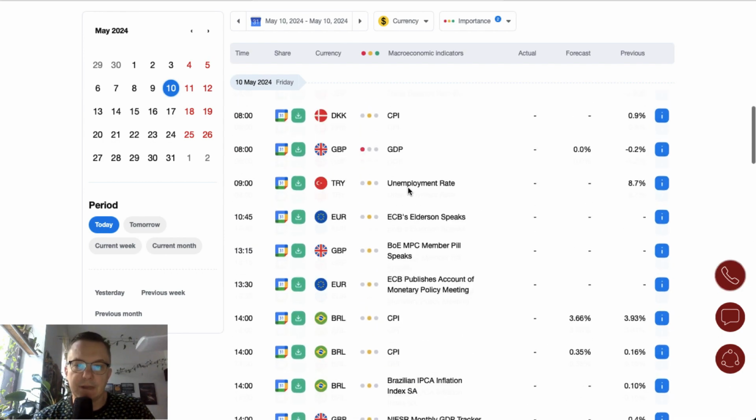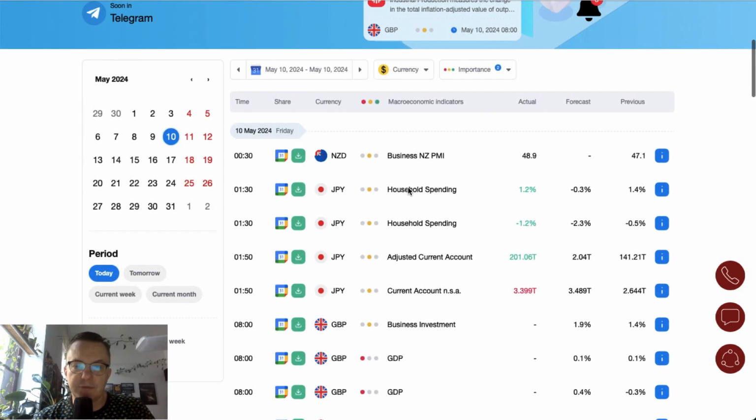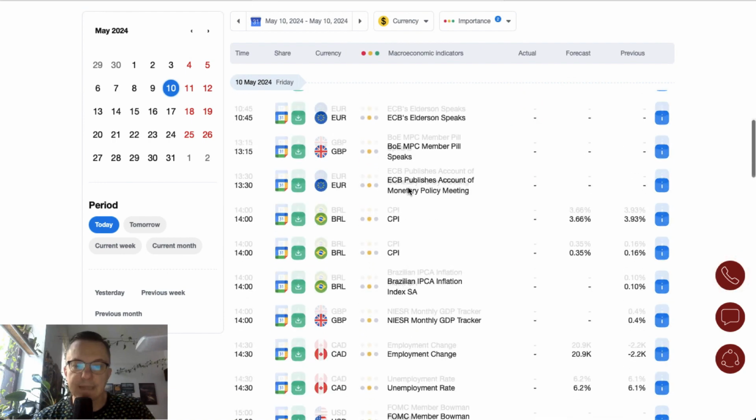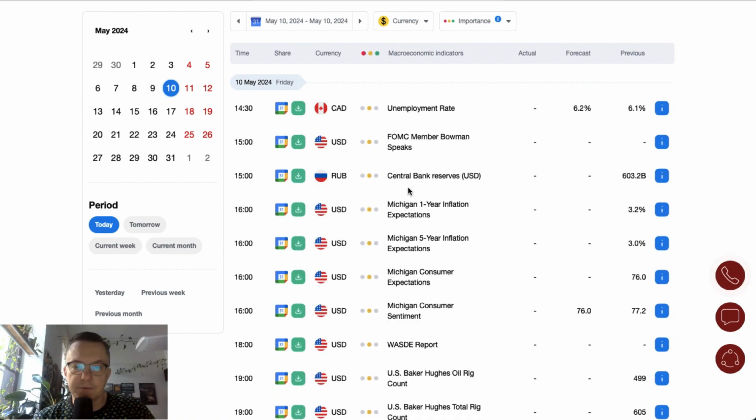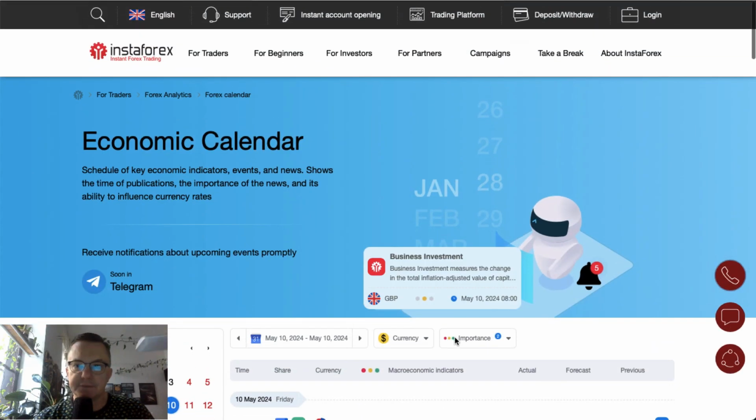So pretty much the key event of the day is the GDP from the UK, and then some data from the US in the form of the Michigan expectations, consumer expectations, and consumer sentiment. So let's start with the euro dollar.